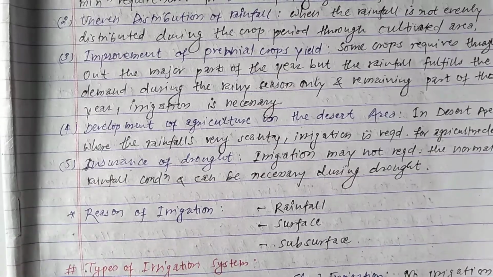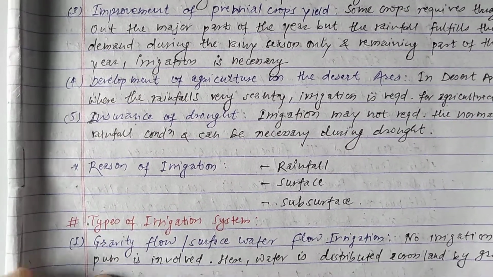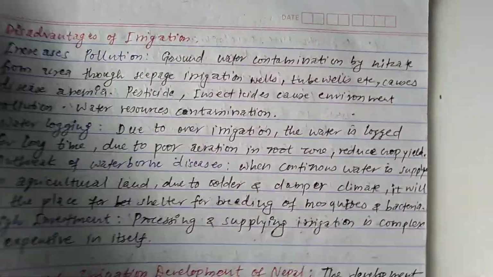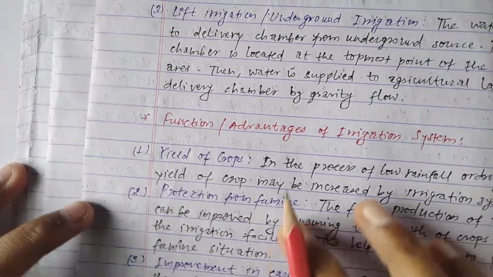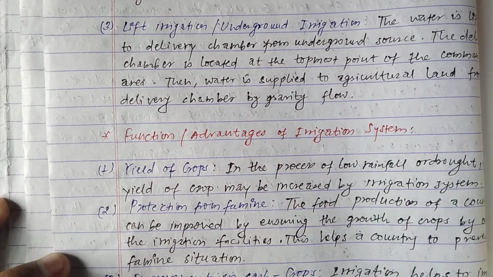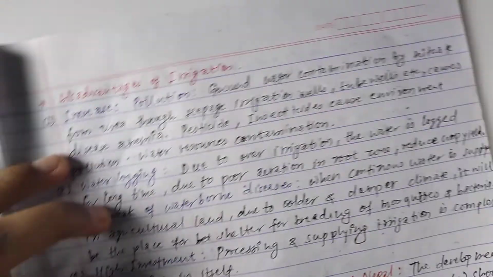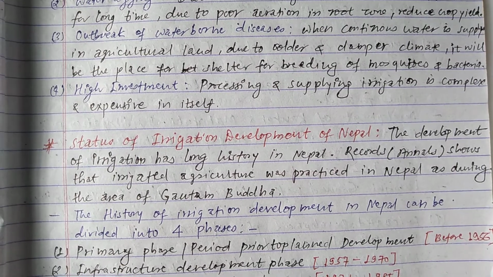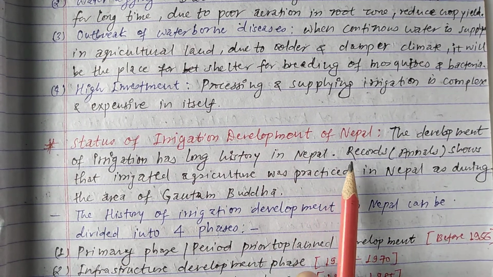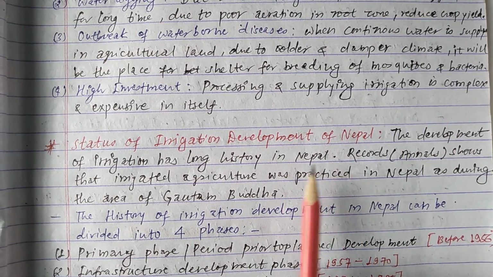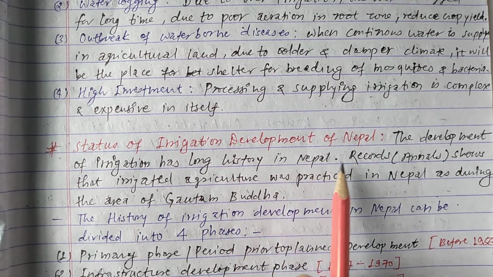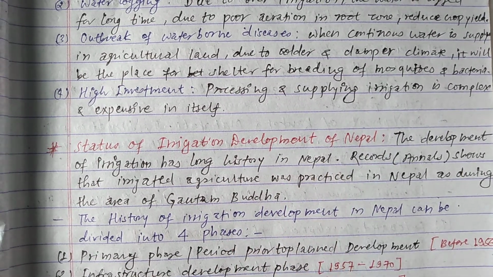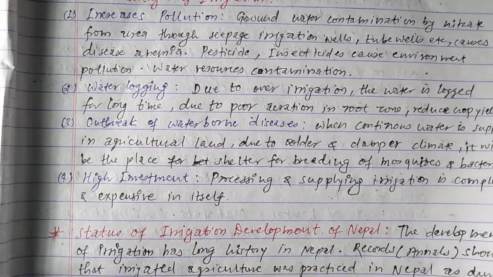I will show you the subtopics. We will study types of irrigation, then function and advantages of irrigation system, then disadvantages of irrigation system, and status of irrigation development of Nepal, which simply means the history of development of irrigation in Nepal. We will study all subtopics one by one.